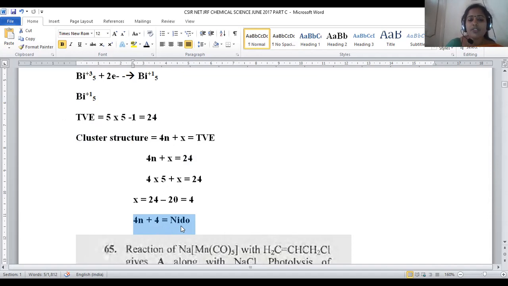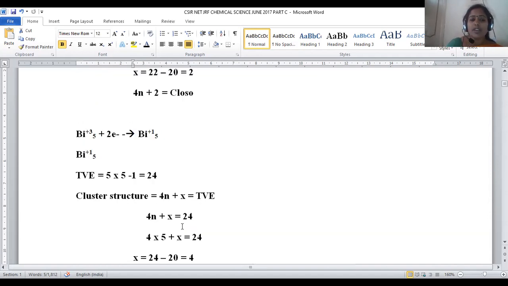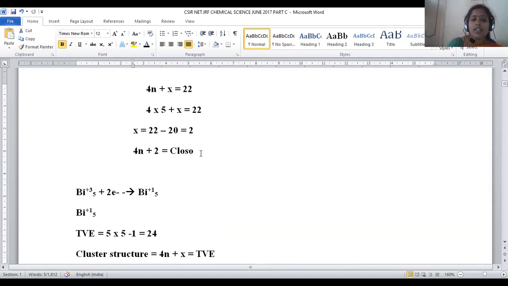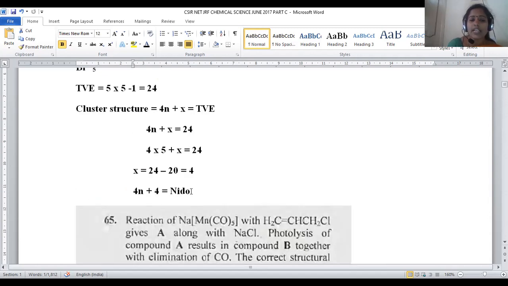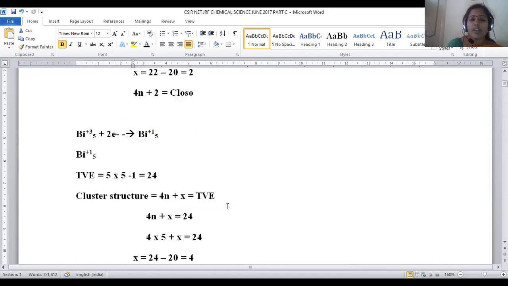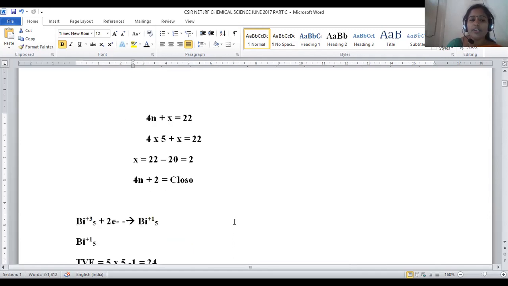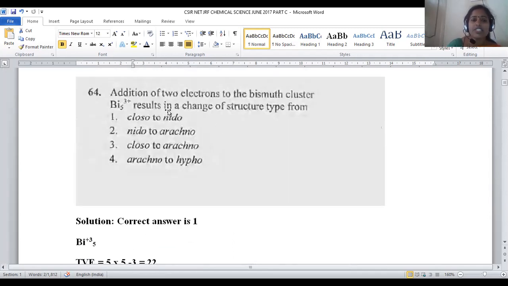4n plus 4 system is denoted as nido structure. During the addition of two electrons, closo is transformed into nido structure. Closo is turned into nido structure. This is the transition, so it is mentioned in option number 1. Hence, for question number 64, option 1 will be the right answer.